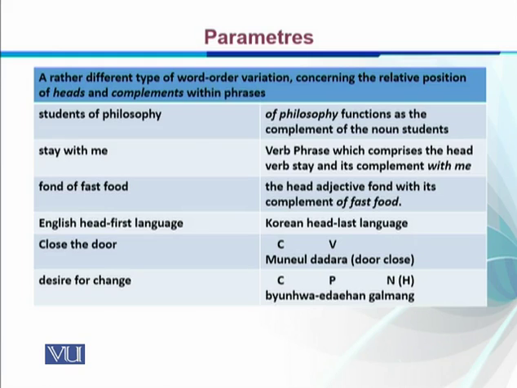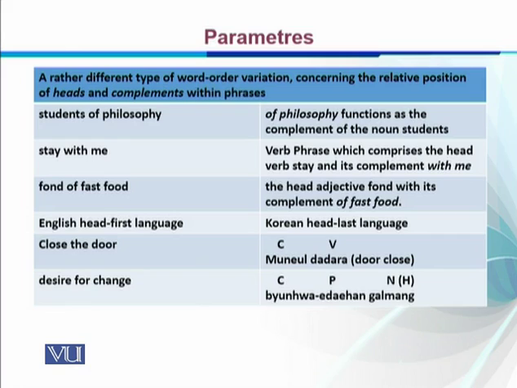We have the head word stay, which is a verb, and with me is the complement phrase. Similarly, fond of fast food: fond is an adjective, the head word, and of fast food is the complement phrase. So if you look at all these examples, you can say that English is a head first language because in all these examples, the head of the phrase, student, stay, and fond, has come first. But is it the same in every language?